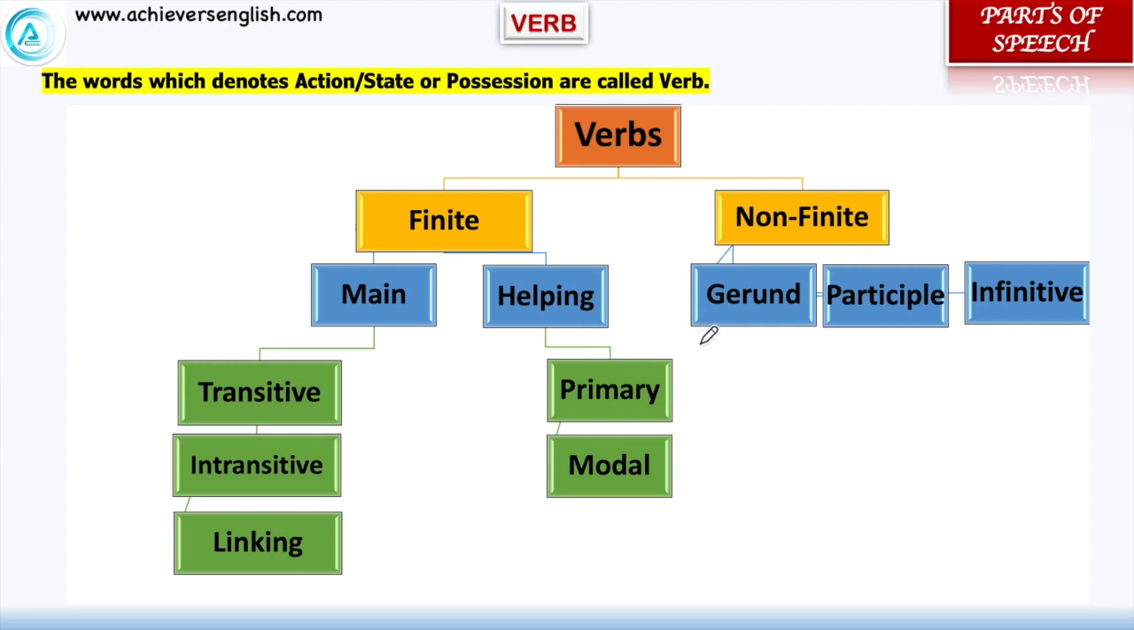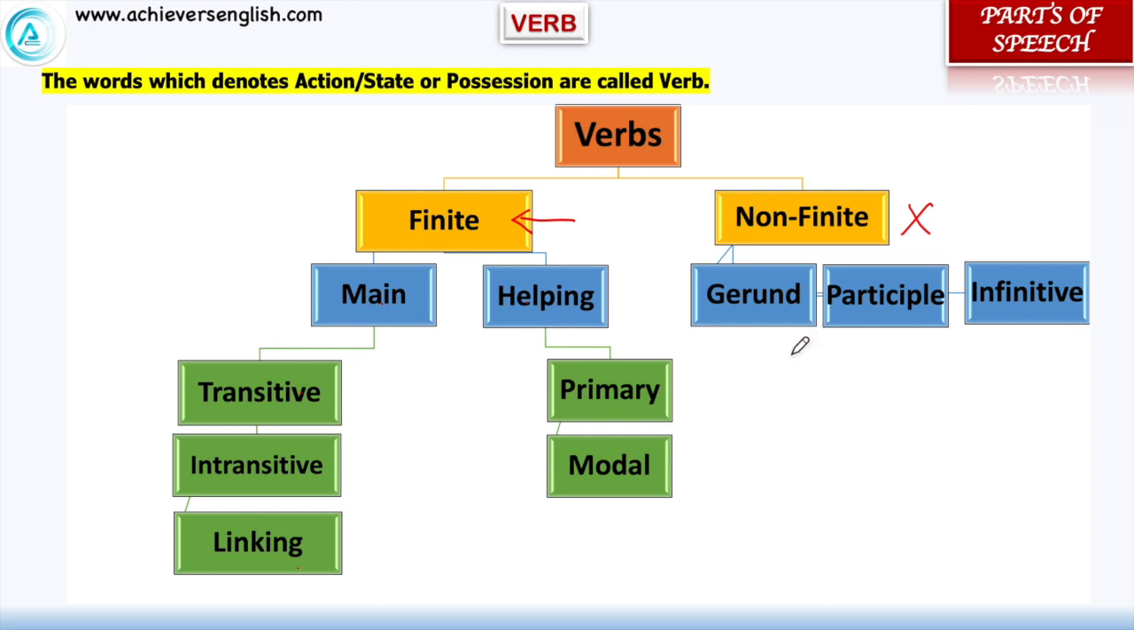This is the classification of verb, and friends, this classification will help you in understanding all the grammar topics. Verbs are broadly divided into finite and non-finite verbs. We have to remember that a finite verb is the only main and primary verb, while non-finite verbs do not act as a verb. Finite verbs are categorized into main and helping. Transitive, intransitive and linking verbs come in main verbs, and primary and modal verbs come under the helping verbs. Non-finite verbs are gerund, participle and infinitives.